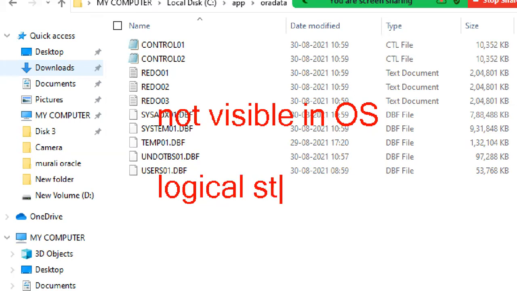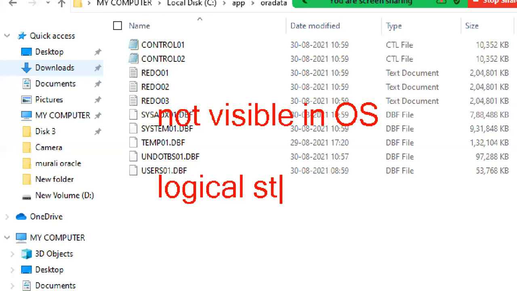Tables are not visible in the C drive, D drive like that. Views are not visible in the C drive, D drive like that. Synonyms are not visible in the C drive, D drive like that. Procedures, functions, triggers, packages, database objects are also not visible in the operating system, in the C drive, D drive like that. But those things are visible at the database level, I agree.